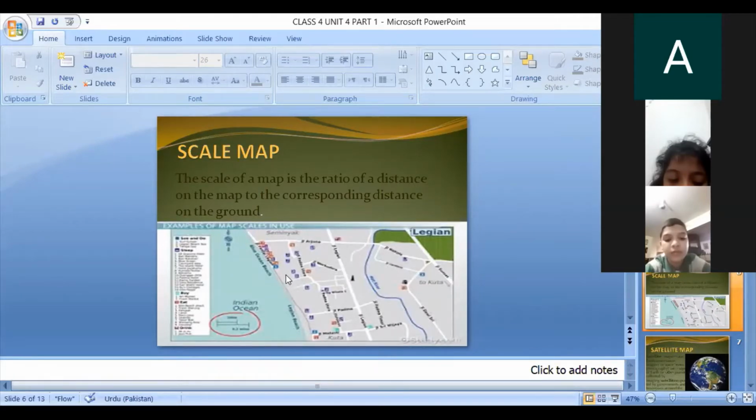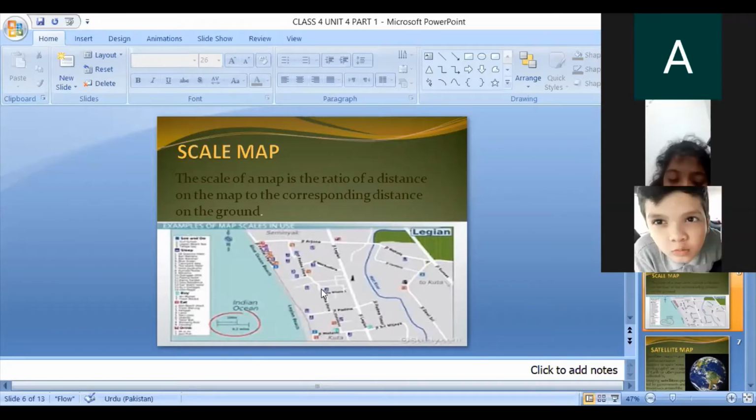Okay, what does scale map do? It gives us the distance. It tells us how many kilometers we have to travel when we go to that area. For example, we want to go to Murree. You know, Murree is a hill station, and the weather of Murree is very pleasant. So we want to go to Murree. First, when we plan to go to Murree, we will see the distance.